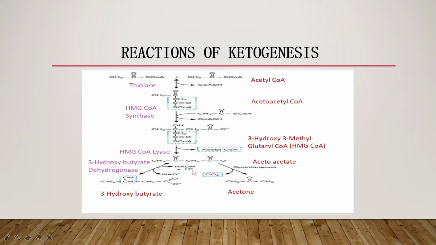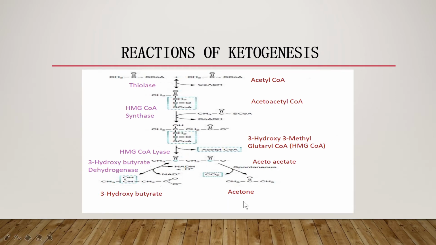Then this acetoacetate will be reversibly reduced into beta hydroxybutyrate with the help of the enzyme beta hydroxybutyrate dehydrogenase, also called 3-hydroxybutyrate dehydrogenase, or it can be spontaneously decarboxylated into acetone. So from acetoacetate, we get the secondary ketone bodies acetone and 3-beta hydroxybutyrate.